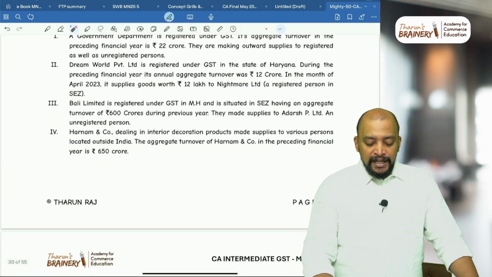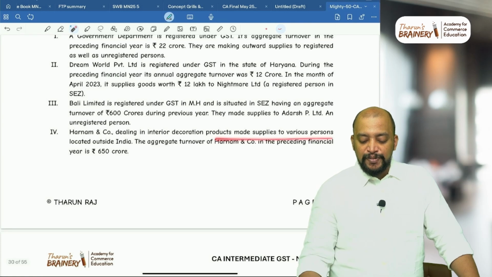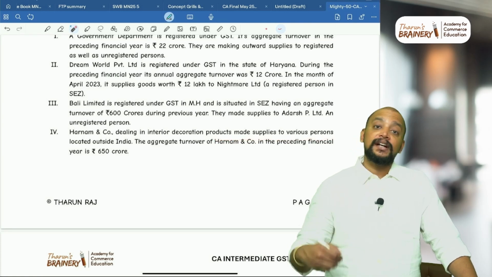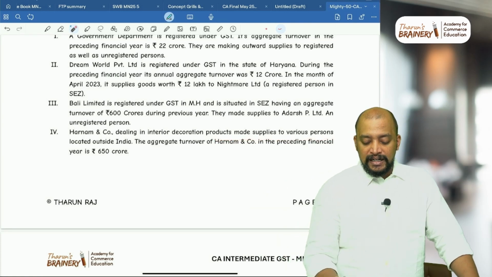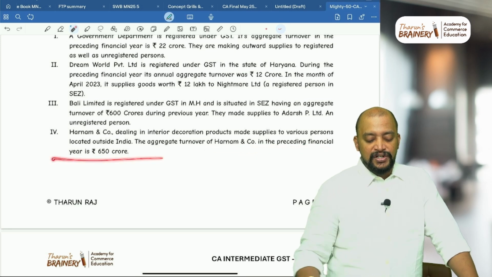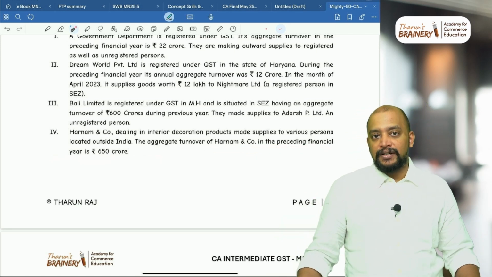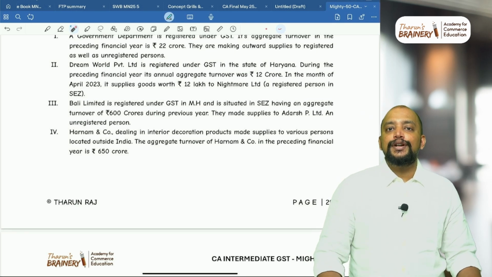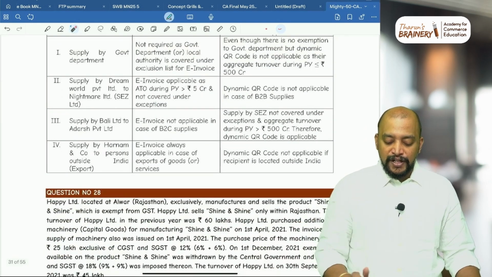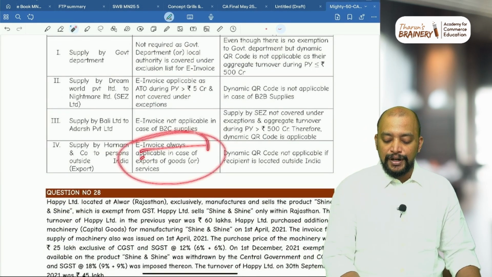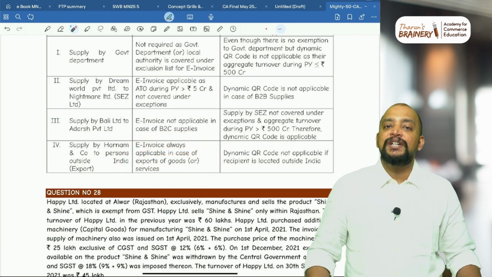Harnam and Company, dealing in interior decoration products, made supplies to various persons located outside India, and the aggregate turnover of Harnam and Co in the preceding financial year is 650 crores. Generally for exports, we need to give e-invoice. Okay. So dynamic QR code is not applicable in case of export of goods. Always e-invoice is only applicable. Don't check whether it is B2B or B2C.